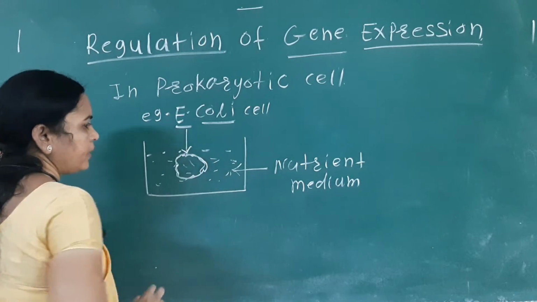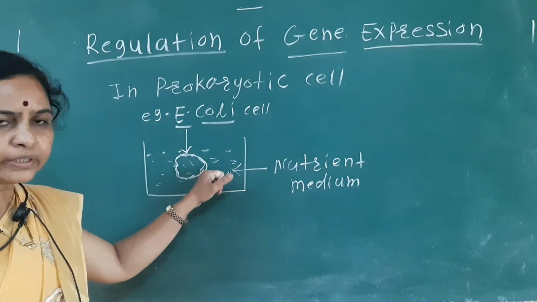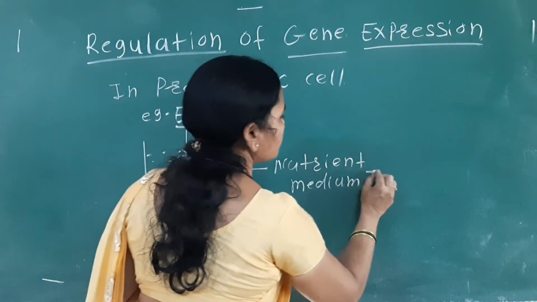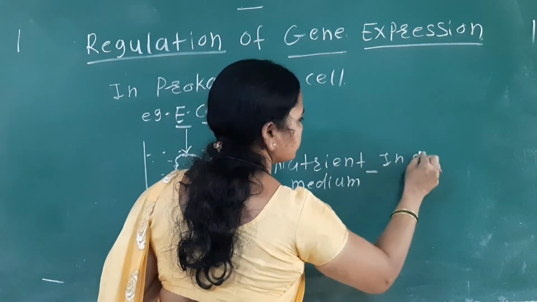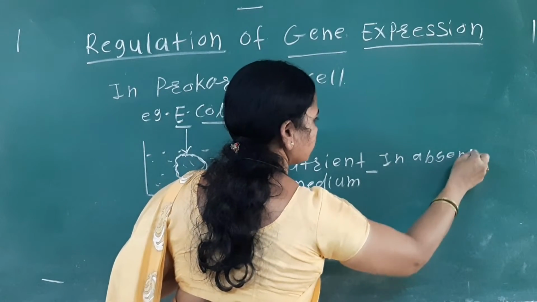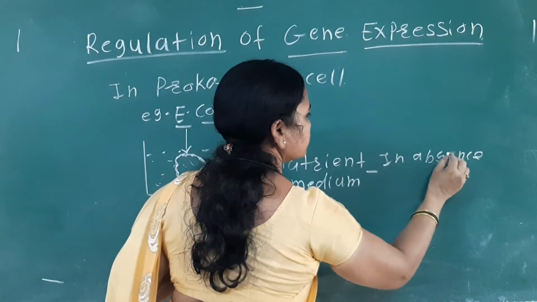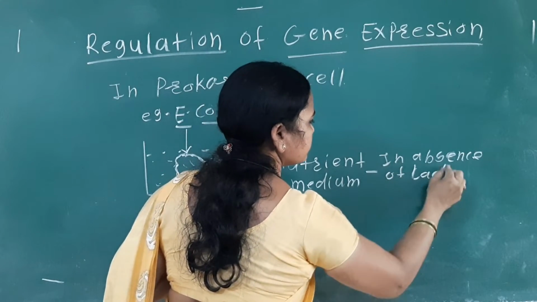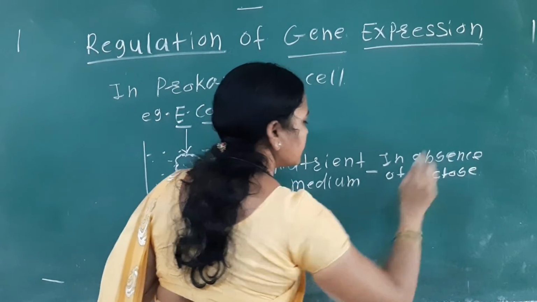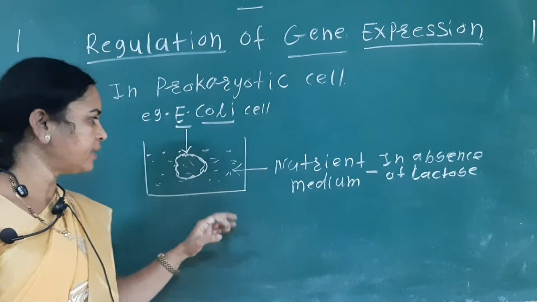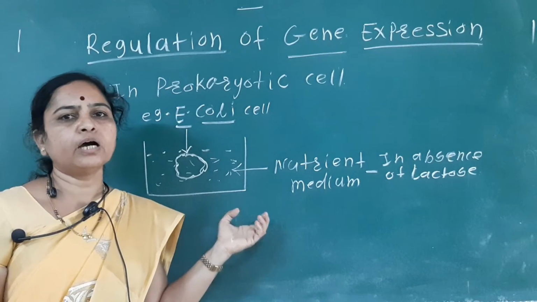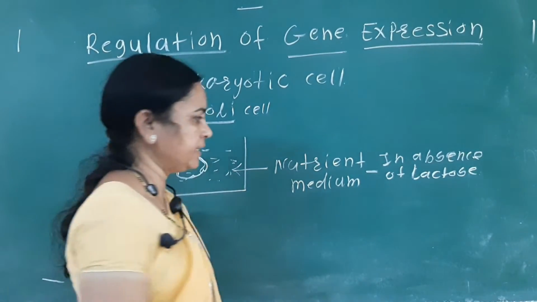So see what happens if in the nutrient medium there is no lactose sugar, that is, in absence of lactose sugar, in the E. coli cell there is no formation of the beta-galactosidase enzyme.